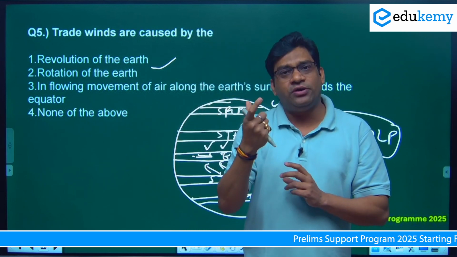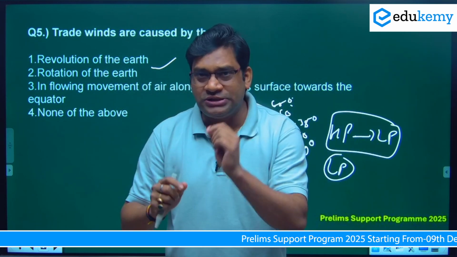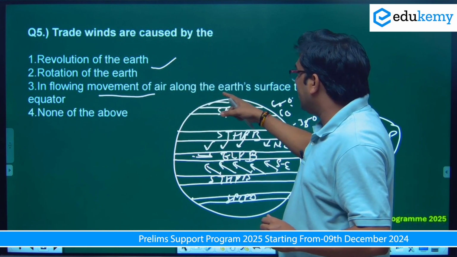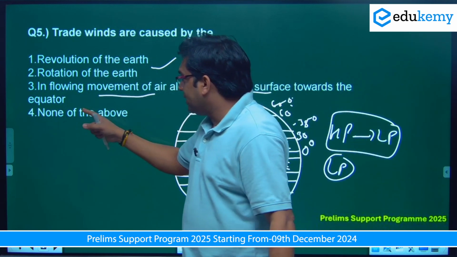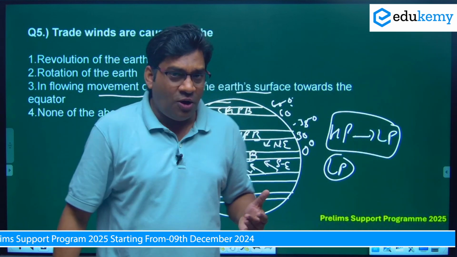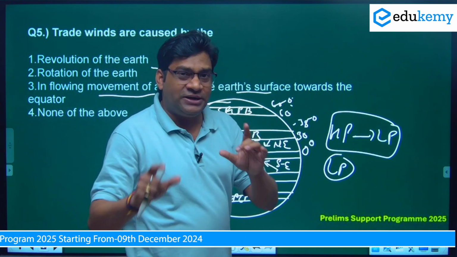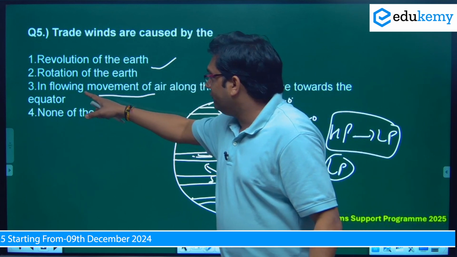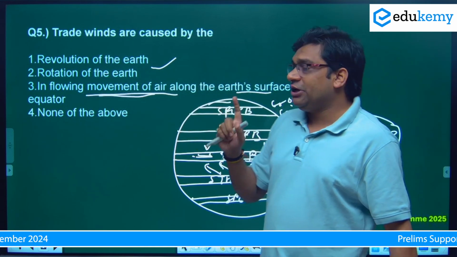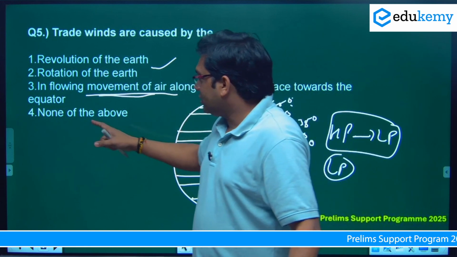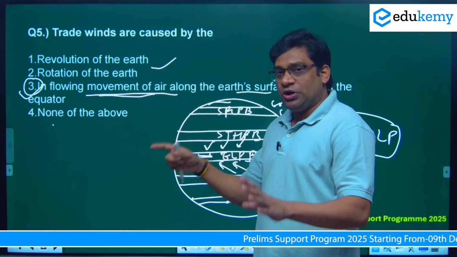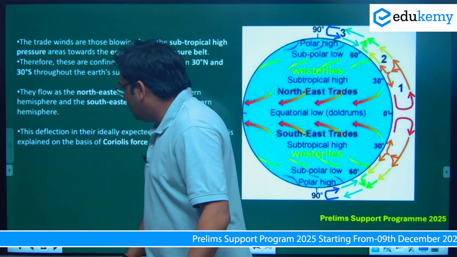So when the earth rotates on its axis, there is one effect called the Coriolis effect. Option 3, inflowing movement of air along the earth surface toward the equator, or none of these. As per the explanation, statement number 3 is very clear. Inflowing movement of air along the earth surface toward the equator is the correct answer here. So option 3 is the correct answer. This is how you solve the question. We'll move to the next.